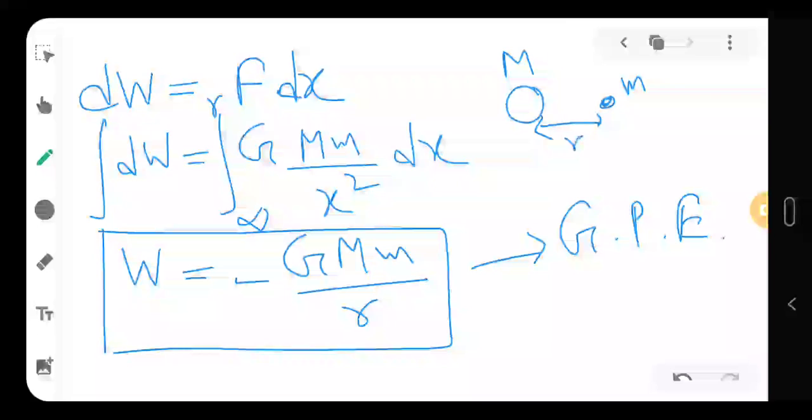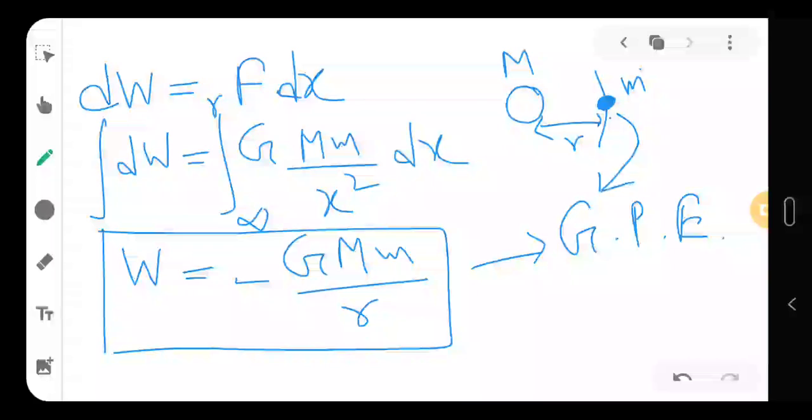So if this small mass has to stay there at a distance r from the big mass, it must have the energy required to stay there, right? Otherwise, if it does not have any energy, it will just directly fall into the big mass. So this energy which this small mass is having while staying at r distance from the big mass is the gravitational potential energy, which is given by this relationship. Okay.